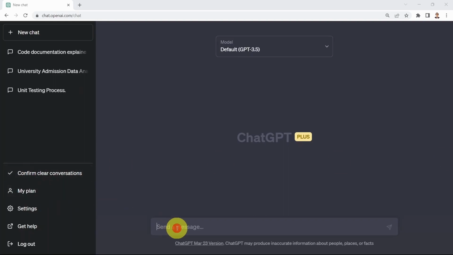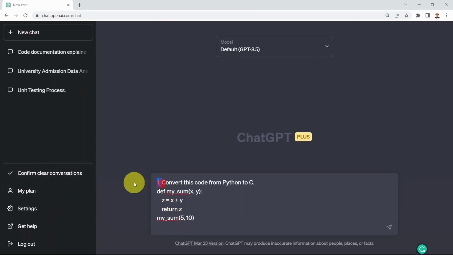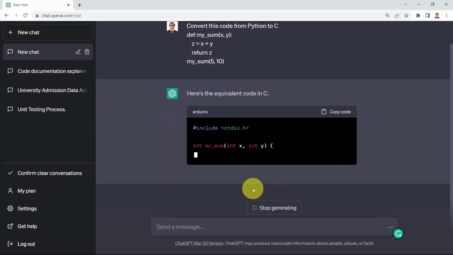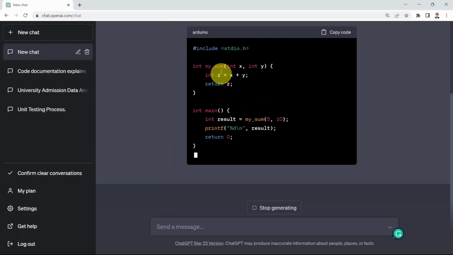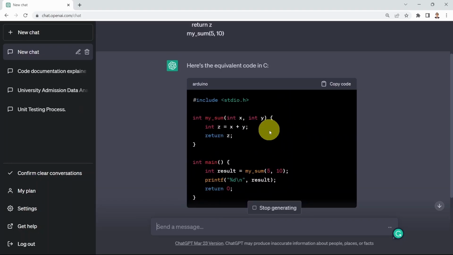So what I'm going to do here, I'm going to say, well, please go ahead, convert this code, which is a very basic, simple function in Python. I just want to convert it to C. Let's go ahead and see. Here we go. It's going to tell you, well, here is the equivalent code in C, and this is simply the code. Of course, if you're familiar with the C programming language, the syntax is not user-friendly as compared to Python.